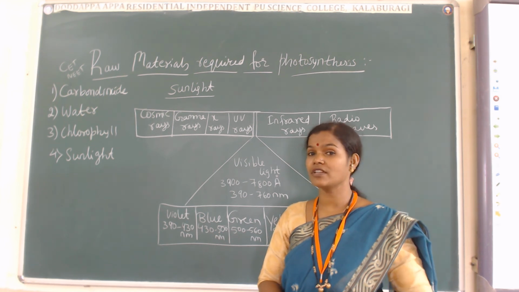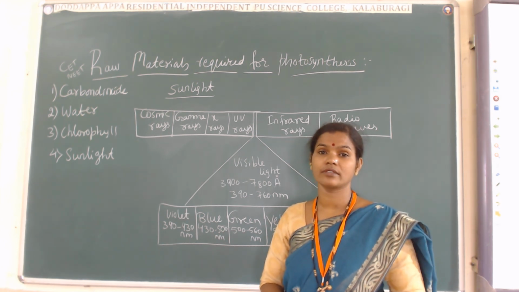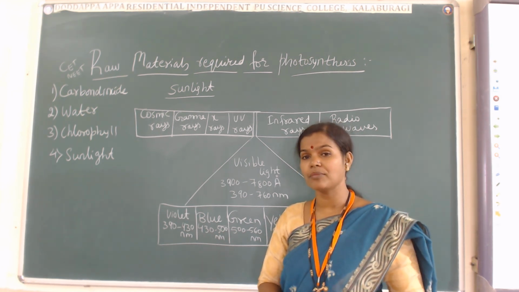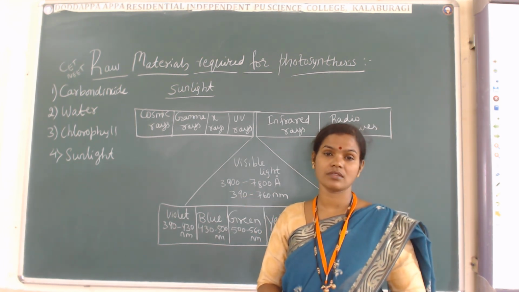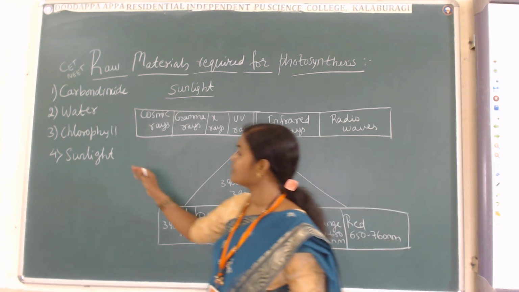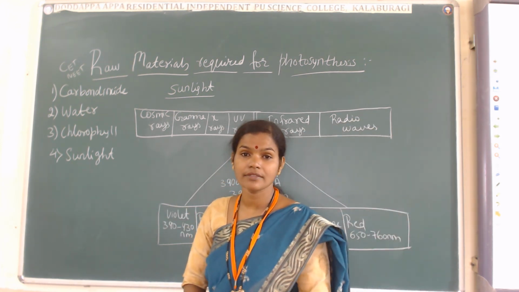Suppose there is no light, then there is no cooking of the food. So for that purpose the light is compulsory. So here also the sunlight plays a very important role in the process of photosynthesis, students. Now please concentrate here. How many raw materials are there for photosynthesis?